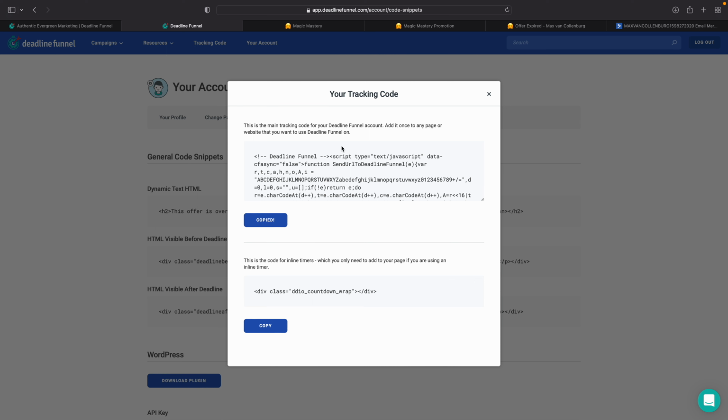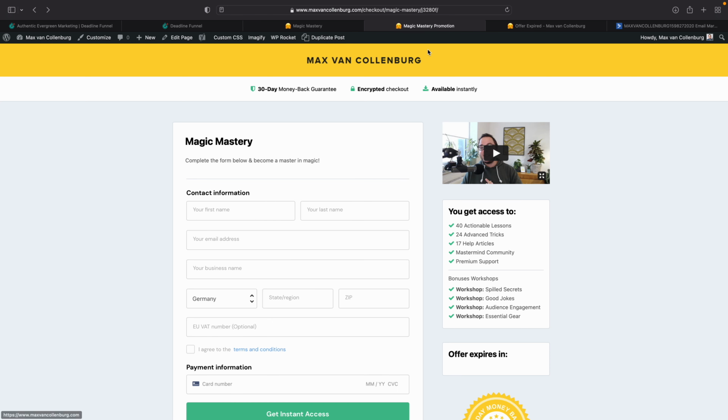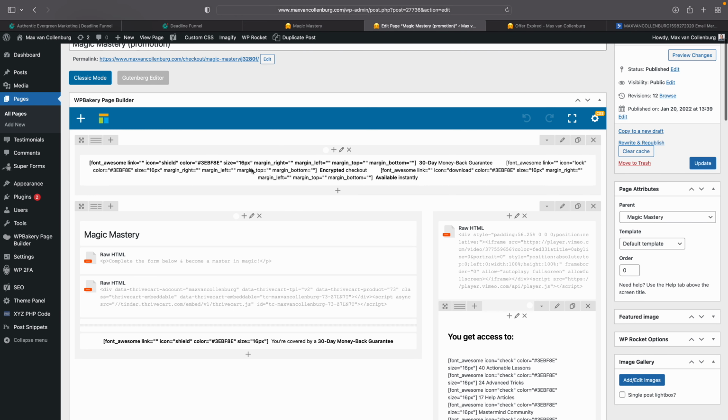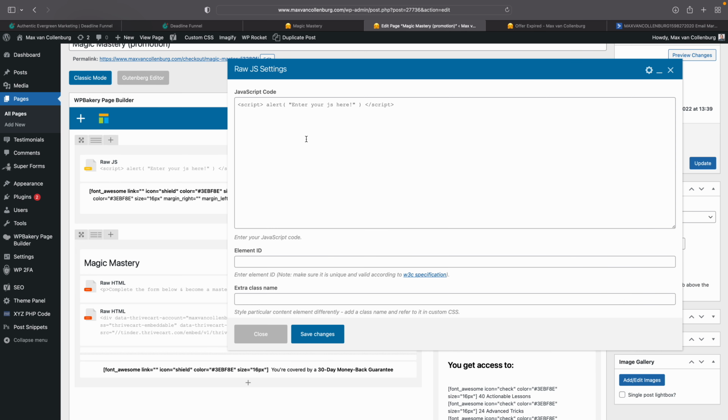Or what you can also do, and that's what I'm doing, is copy the code and only add it to the promotion pages that you are using, where you want to redirect people away from when the offer is expired. So over here, I already created this promotion checkout page, right? It probably depends on how your website is made, but I can just go here to edit page. And then at the top of the page, I go to raw JavaScript.